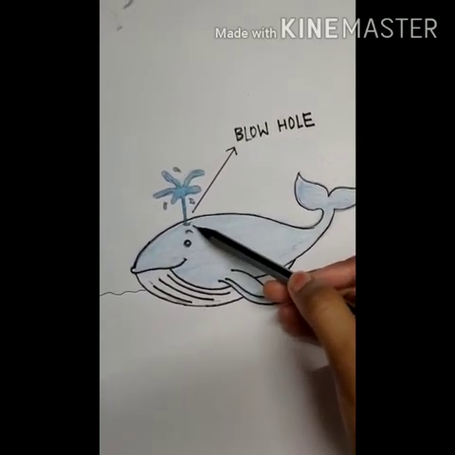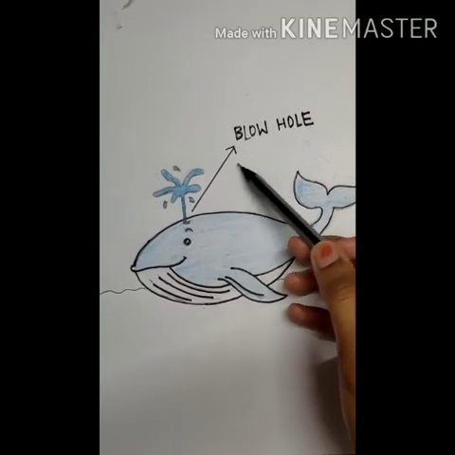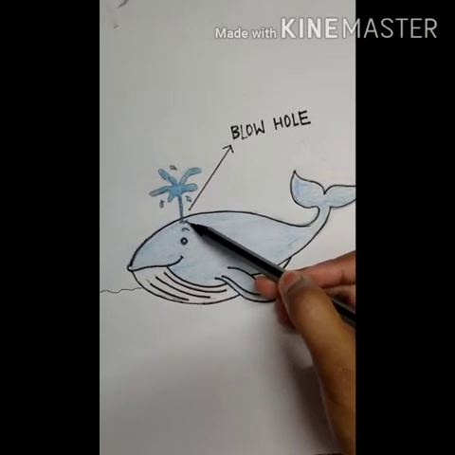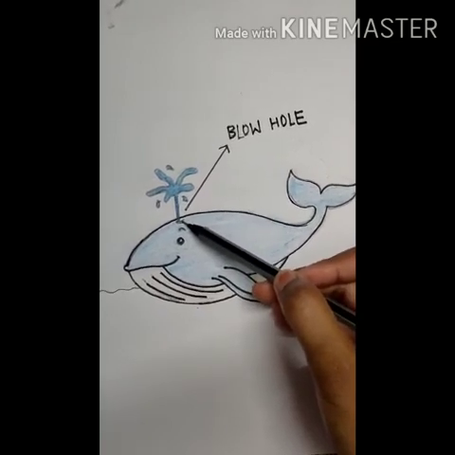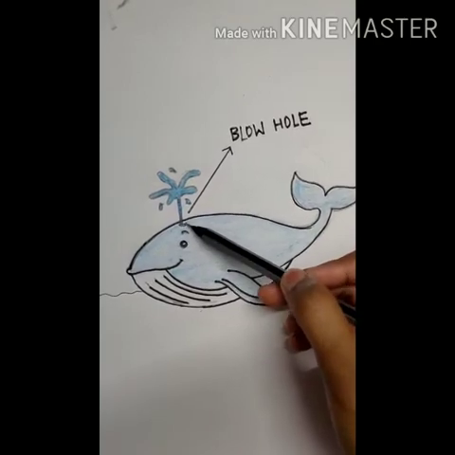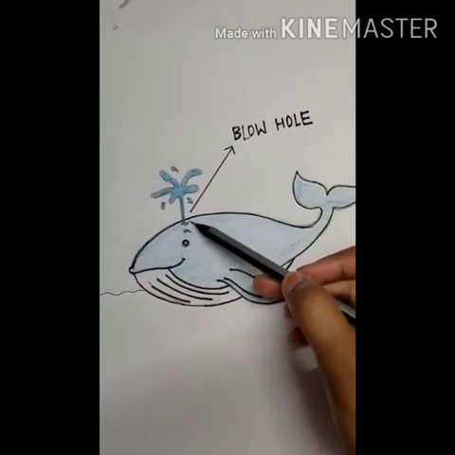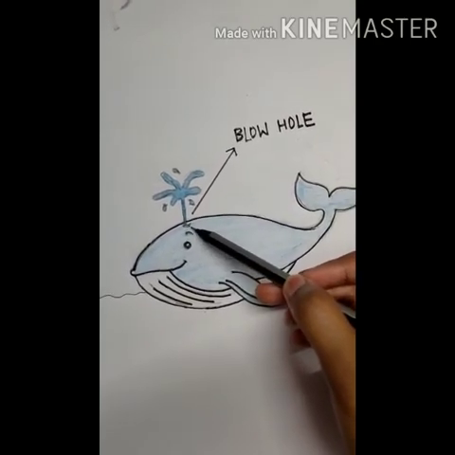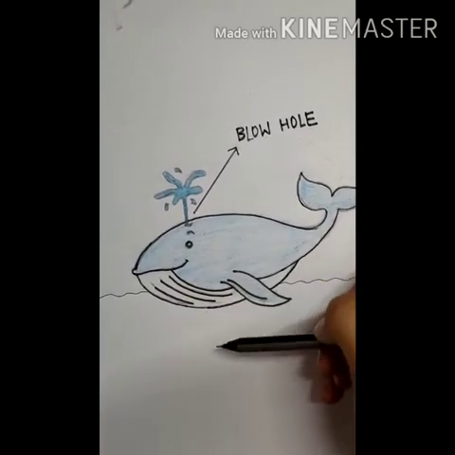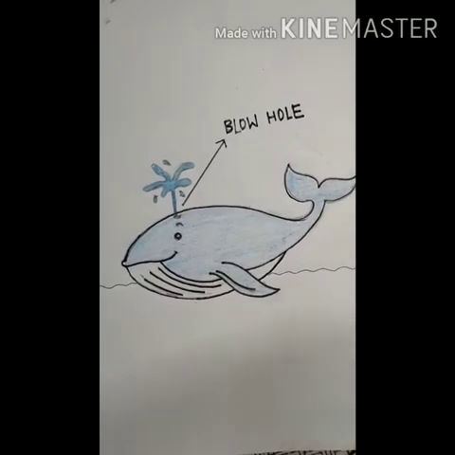So whales breathe air through a blowhole which is on the top surface of its head. How do they breathe? They all come on the surface of the water, opens a blowhole and takes in air before going down into the water.